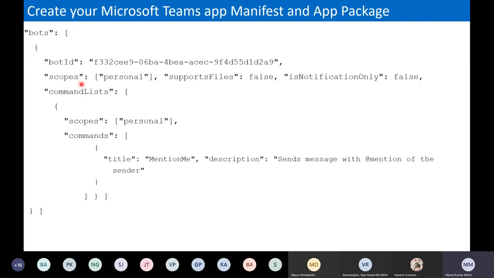Scope, we need to define. What type of bot it is that we are defining in Microsoft Teams: it's a personal, it's a Teams, it's a group chat. Such types of scopes we need to define. Once we deploy, our bot will be available at the particular scope level. And the commands section is just like a hint text. As you saw in one of the last screens, once I clicked on the conversation chat window, it showed two little pop-ups. So we can define our hint text, what is the title and what are the descriptions about the sections. That's how our app manifest file is going to be designed.